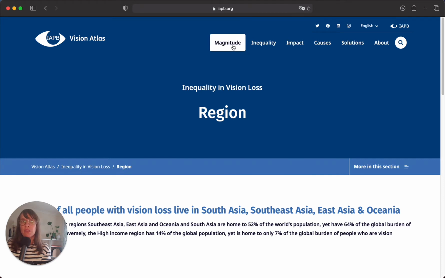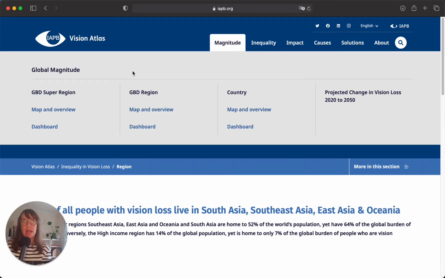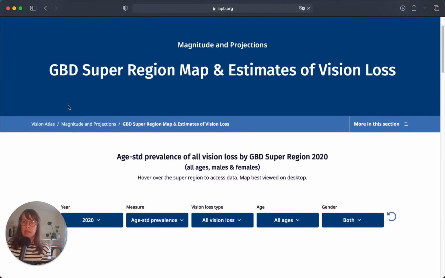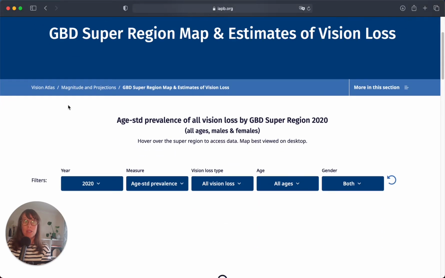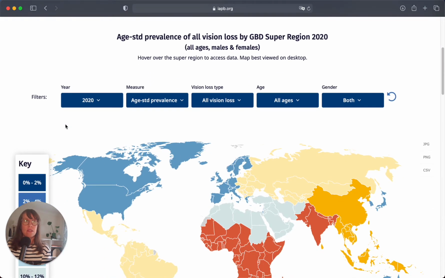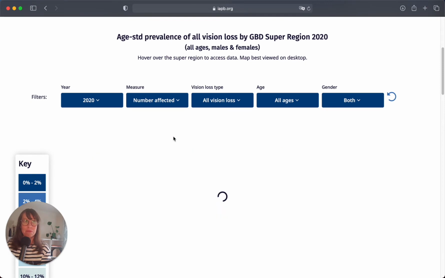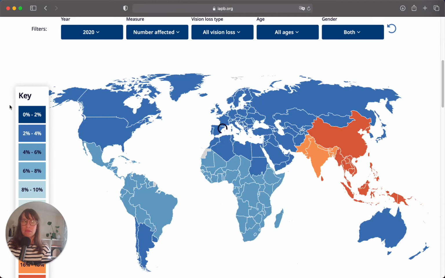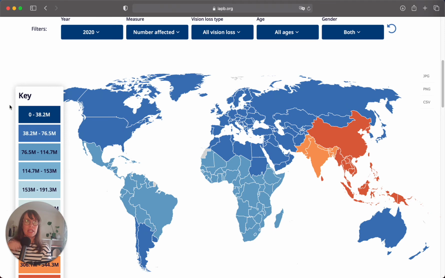So let's go to the magnitude page and then navigate to map and overview. There are several options for how we can look at and explore this data. So let's start by looking at the GBD super region level, and let's take a look at the numbers affected by vision loss in 2020. This map shows us visually where there are more people living with vision loss.